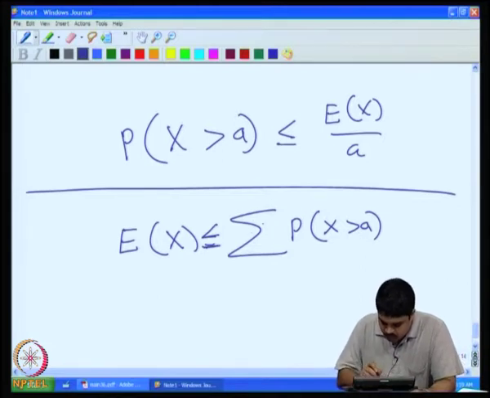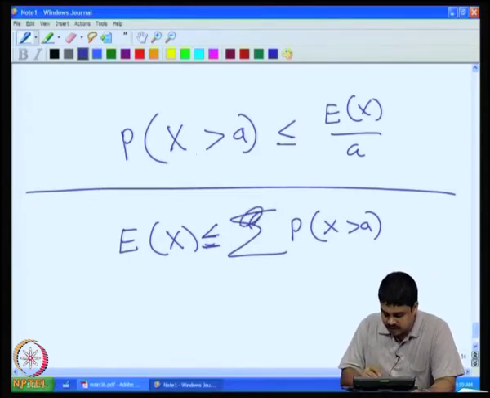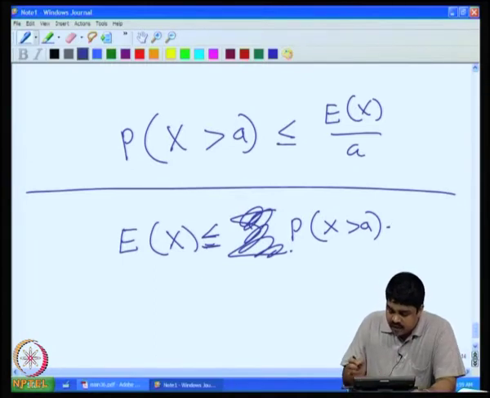We are considering only the values of x which are greater than or equal to this, and each of the values corresponds to something greater than a.